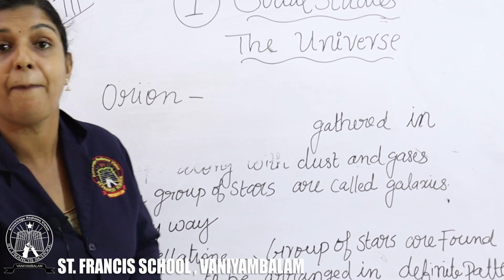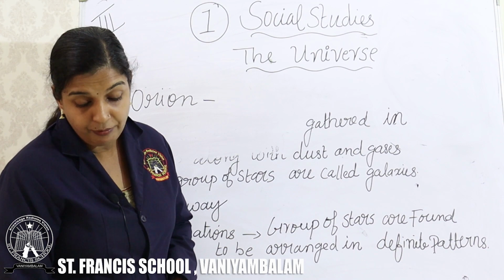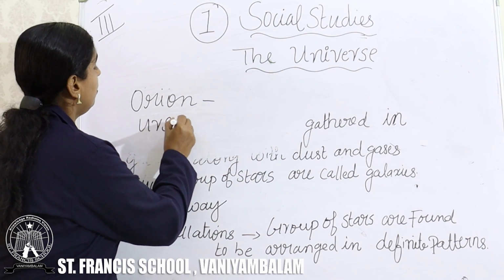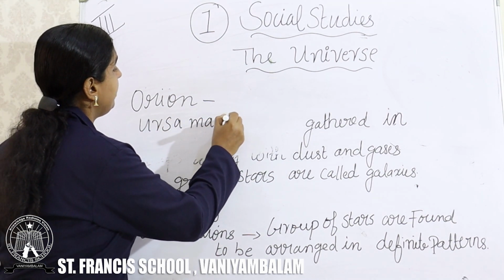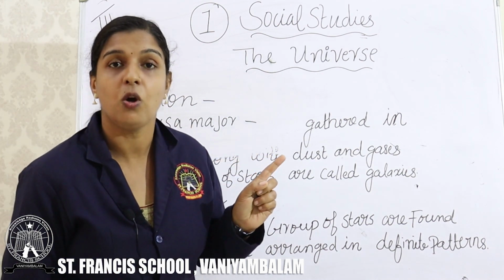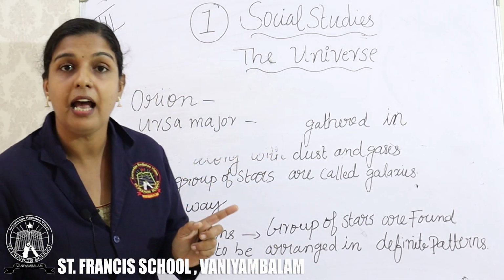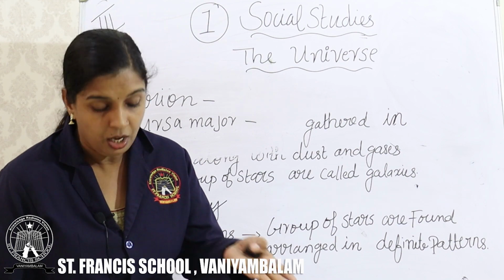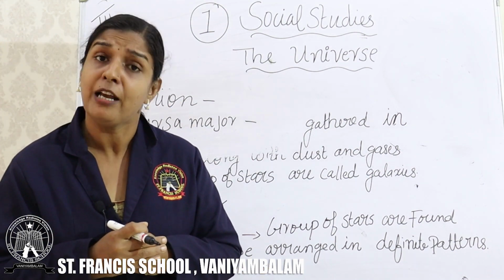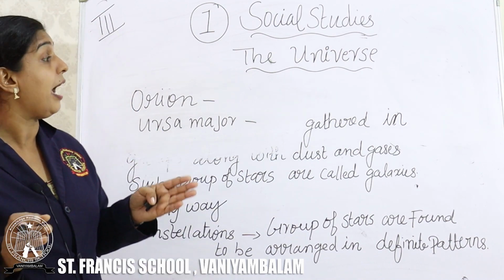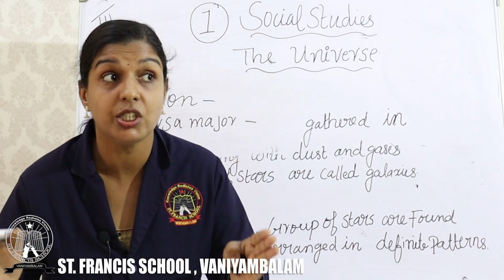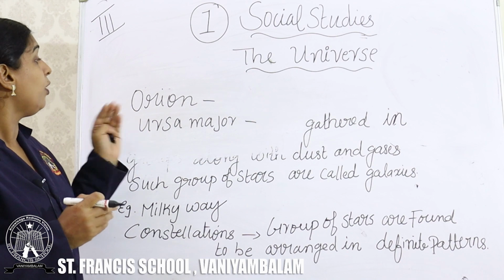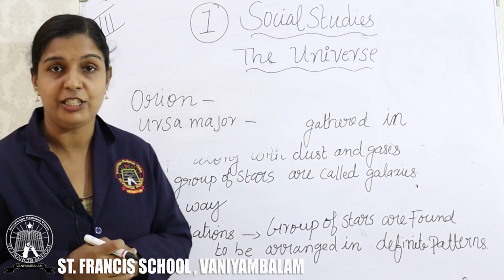It is in the textbook itself. You can see the patterns. Orion. And the second one you can see is the Ursa Major. The first one is what? The Orion. And the second one is what? The Ursa Major. These are the examples for constellations. So what do you mean by a constellation? Constellations are groups of stars, but they are arranged in a definite pattern. The example for the constellation is what? First one Orion and second one Ursa Major.